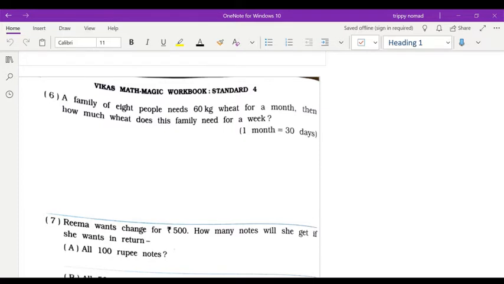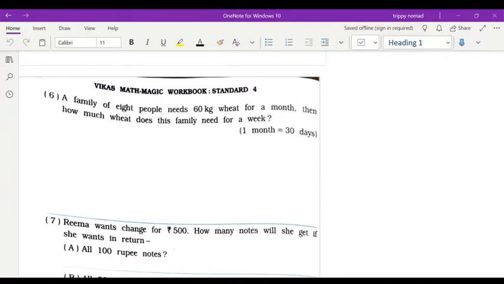I have given ample time to complete the workbook sums. I hope all of you have completed all the division sums and problem sums up to 5 of main question number 11. Now let's start with question number 6.